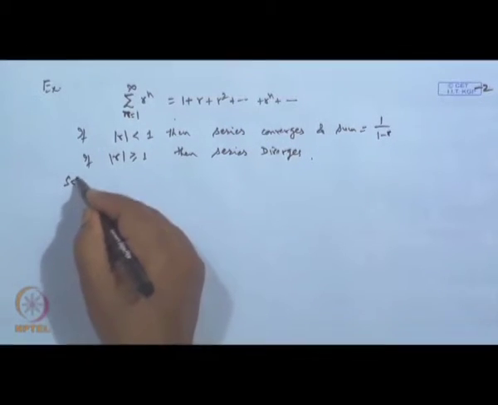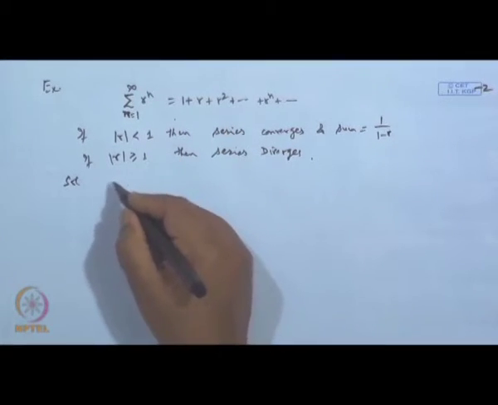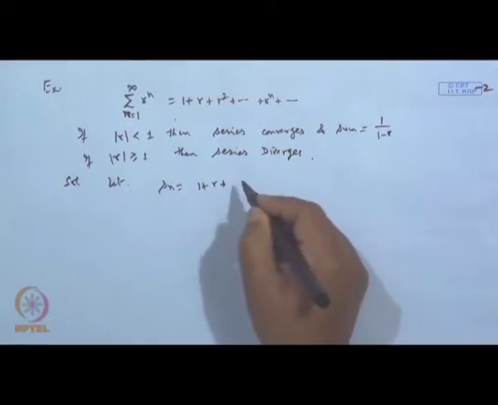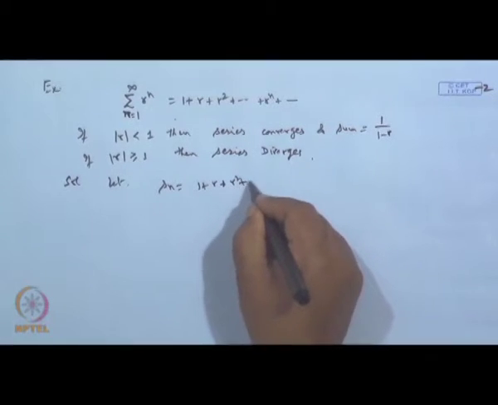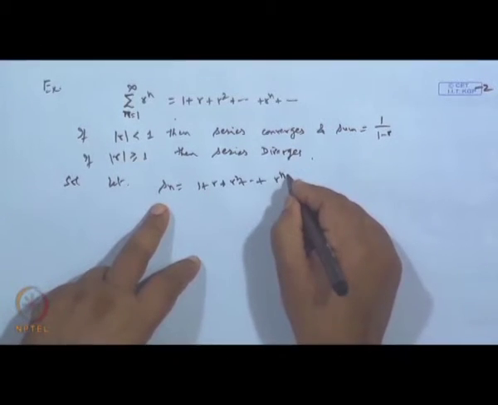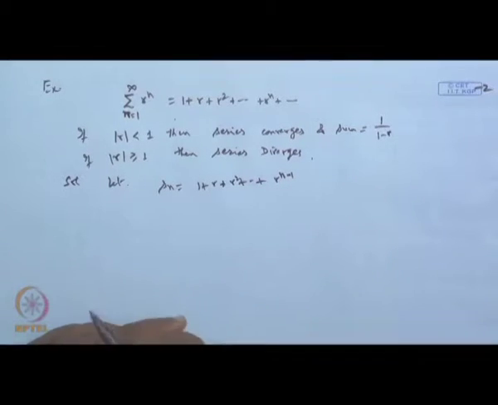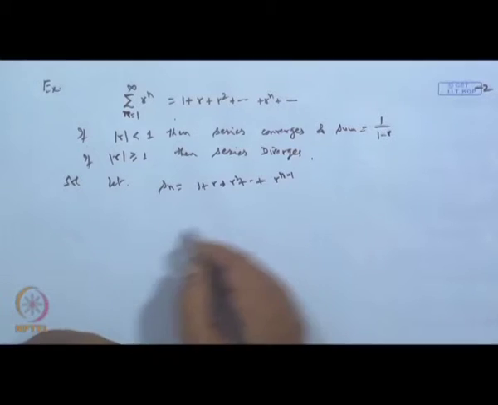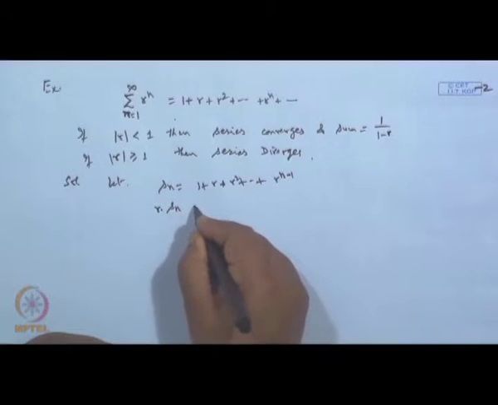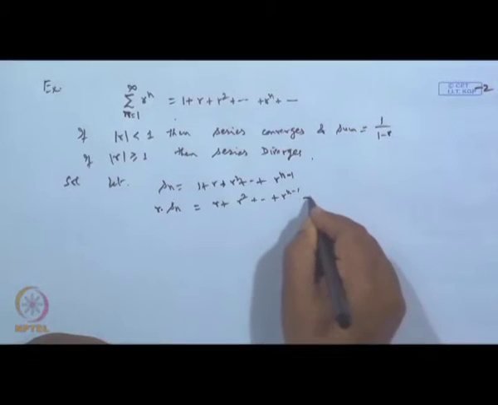The proof is very simple. Solution. Let us find the sum of the first n terms. So, let S n be the sum of the first n terms, 1 plus r square plus up to r to the power n minus 1, because this will be the first term, second and up to n terms. Then if I multiply this by r, r times S n is equal to r plus r square plus up to r n minus 1 plus r n.